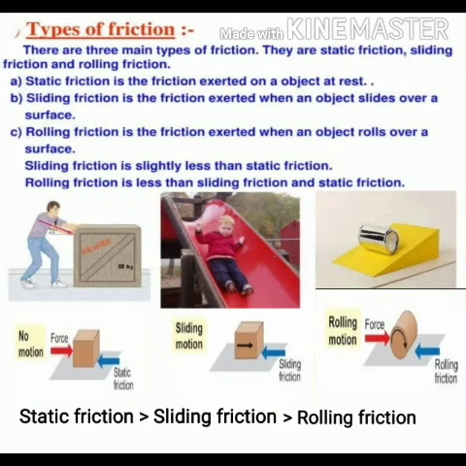Suppose a wooden block is on a horizontal surface, and you are applying a force to push that object, but that wooden block is not getting moved. You won't be able to move it because its motion is being opposed by the force of friction which acts on that object from the opposite direction.